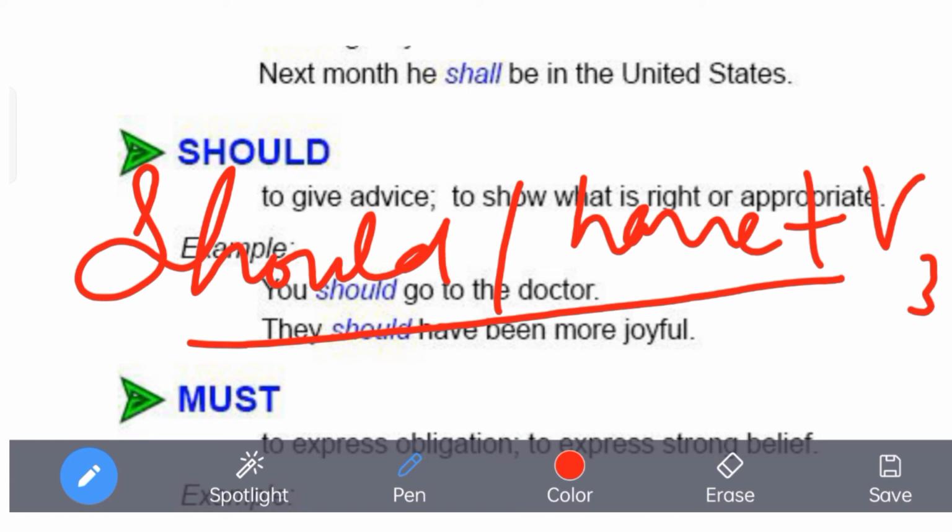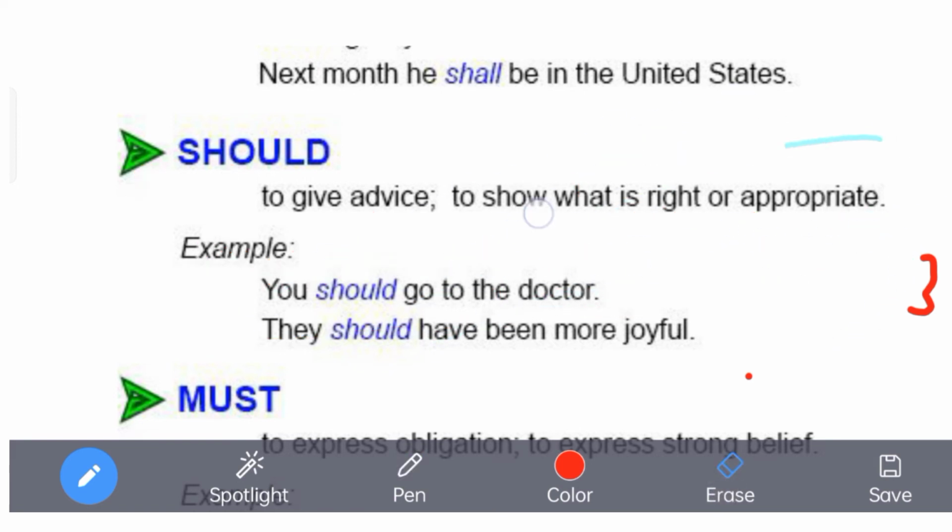Should have done, should have been more joyful. It also gives advice, but the structure is a little bit different. Should have, would have, could have always take the past participle with them. Remember that. Should have been more joyful makes a statement about what is right and appropriate. Remember that.